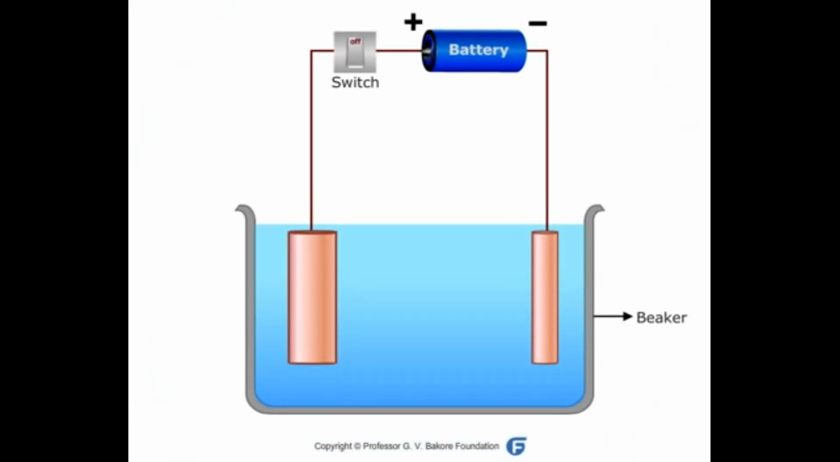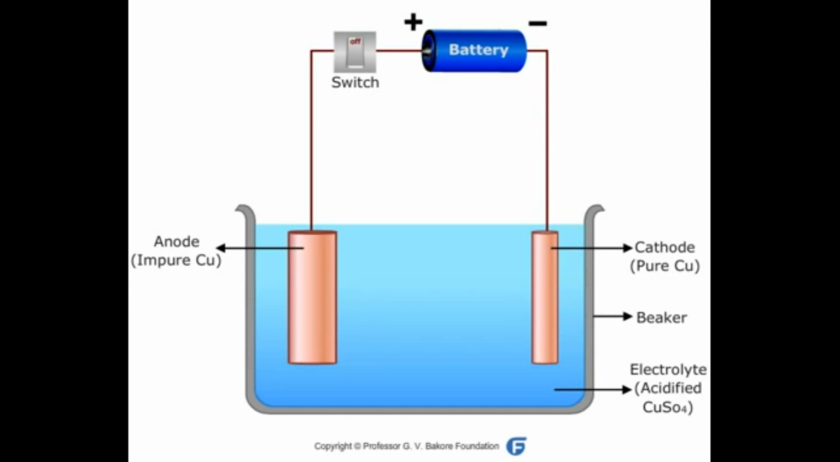Electrolytic refining is a process of obtaining pure metal. The electrolyte has to be the salt of the metal which needs to be purified or refined. Here we are trying to refine copper, so the electrolyte taken is acidified copper sulfate. The anode is taken as a thick rod made up of impure copper. The cathode is made up of pure copper and it is taken in the form of a thin rod.